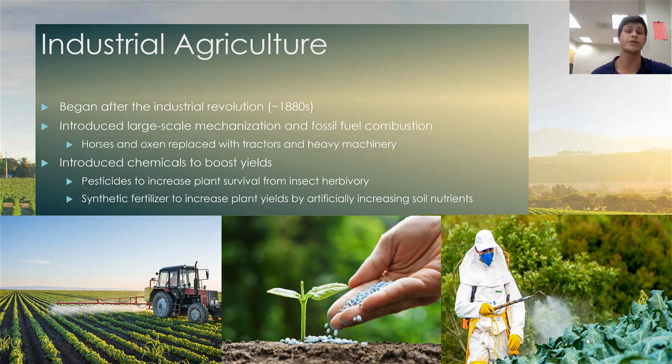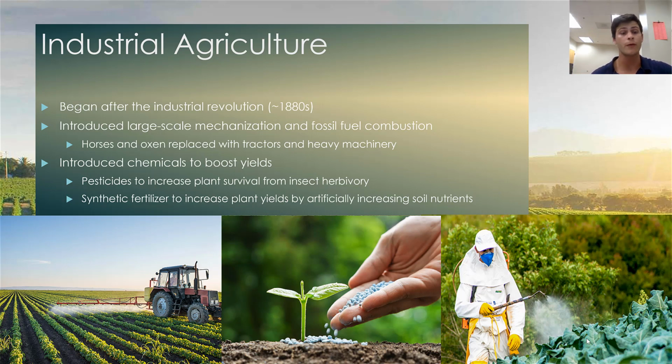In addition, we also used chemicals to boost the yields of our farmland. The most readily available example is going to be synthetic fertilizers. No longer did we have to rely on the natural fertility of the soil to give us nice agricultural yields. Now, with the advent of something called the Haber-Bosch process, which we're not really going to go into, we could actually generate our own readily available nitrogen and phosphorus, those foods that plants need, in order to dramatically increase the yields that a given amount of land could provide.